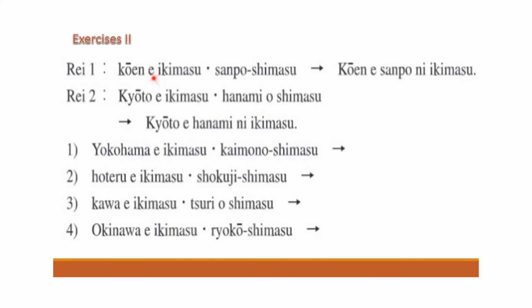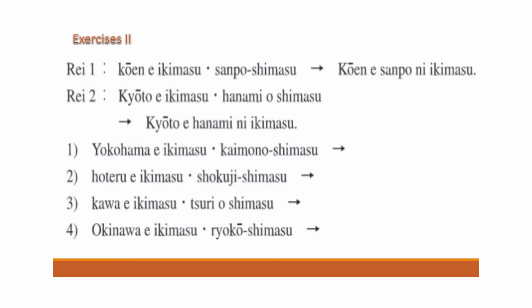So koen e ikimasu. In between, we will put this purpose, sampo. So koen e, sampo shimasu. Sorry, sampo is already a noun, so we remove shimasu. Sampo ni ikimasu.